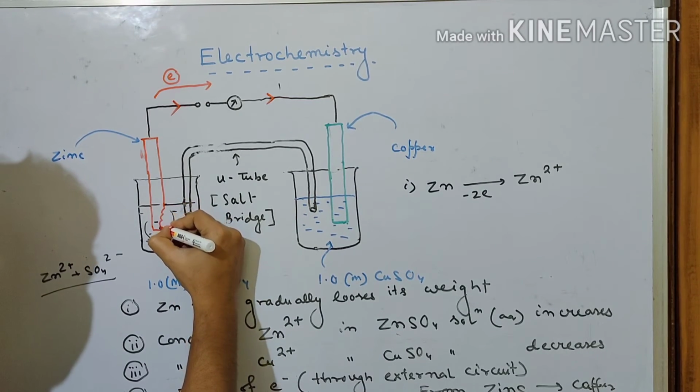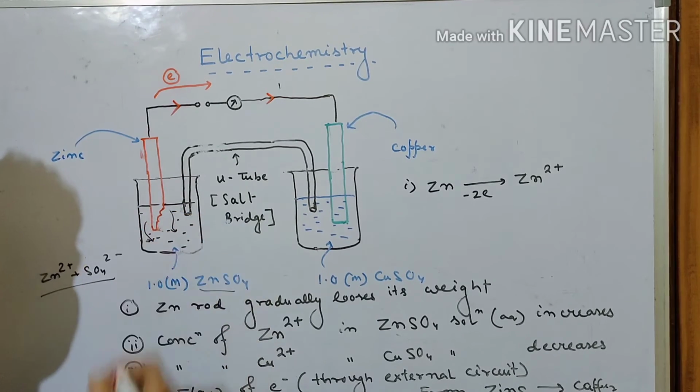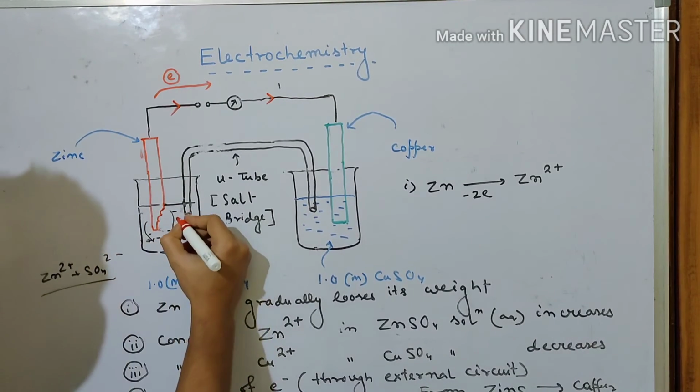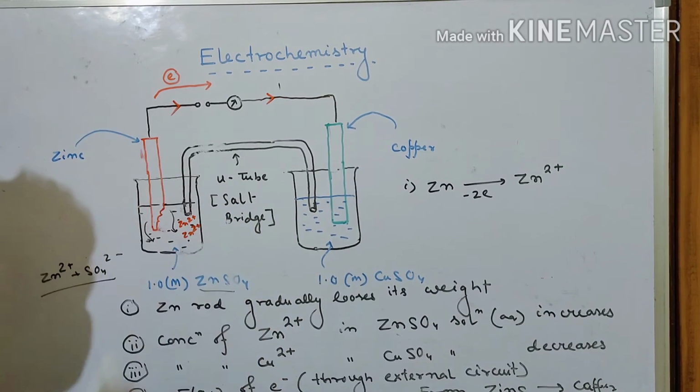this will be depleted. As you can see, the metallic rod on the left hand side, which is red over here, will be depleted, and more Zn2 plus will be coming into this left hand side.